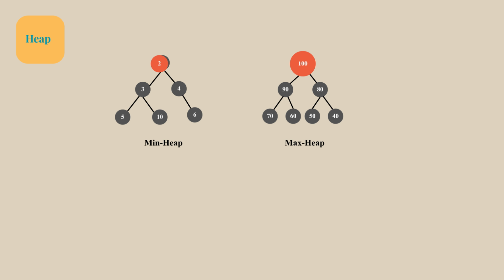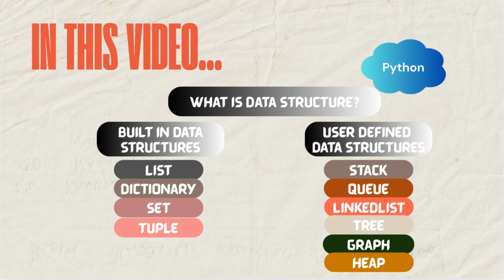In the shown example, considering the min heap, the first node, which is 2, is lesser than the next nodes, right? 3 and 4. So it is in increasing order. When we consider the max heap, the first node is 100 and then it goes on decreasing, so it's called a max heap. I hope you got a basic idea of what each data structure does.